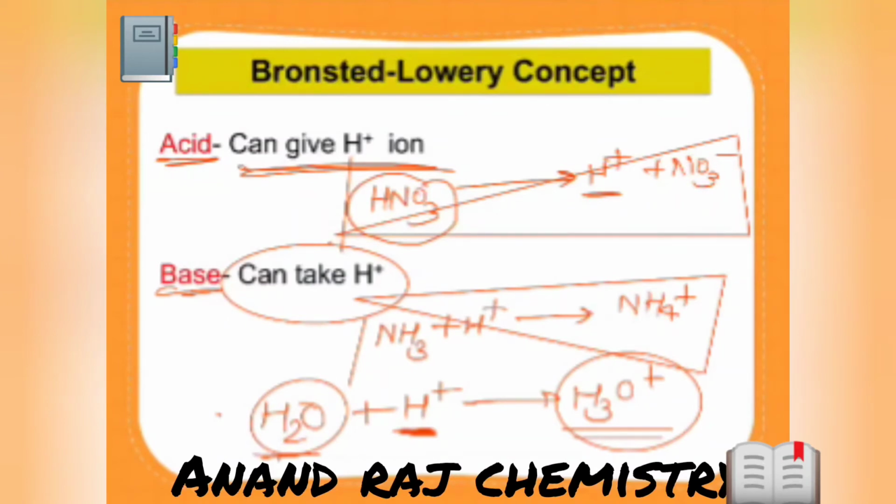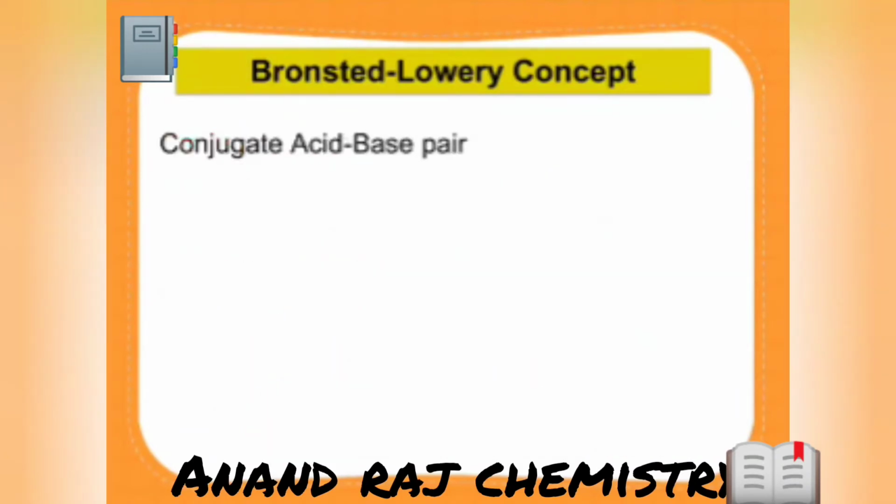First of all, tell me if this particular concept is clear. Quickly, then I'll go to the next part. Very good. Okay, now the thing is, Bronsted and Lowry have given the concept of conjugate acid base pair. This is also important. Let me mute and explain this part.